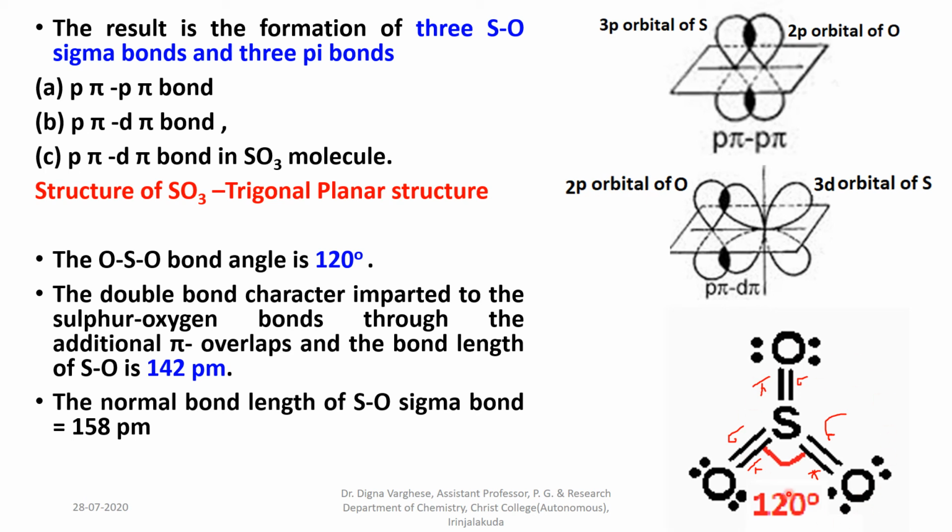Even though 2 different types of overlapping of orbitals occur to form pi bonds, due to resonance these pi bonds are equal in length. Therefore the bond length of the molecule is 142 picometer, that is 1.42 angstrom.